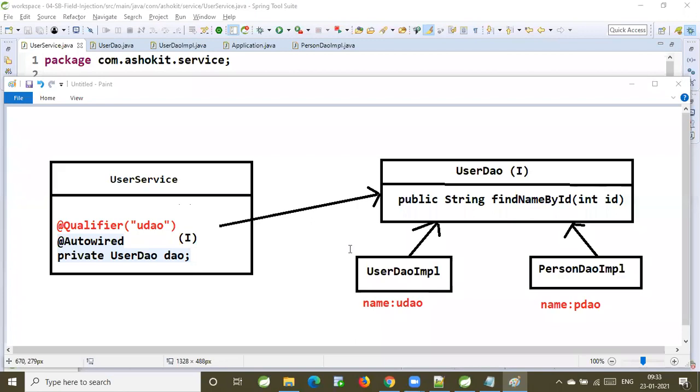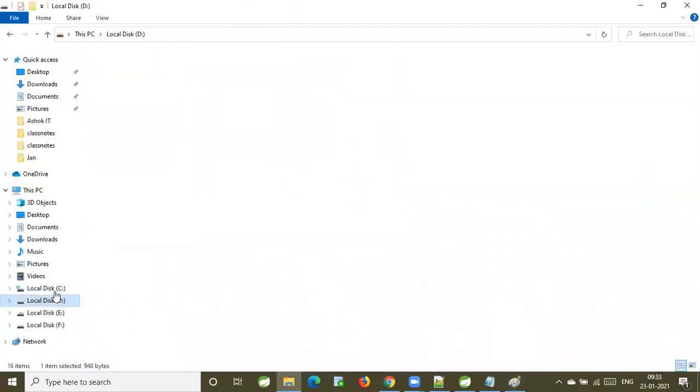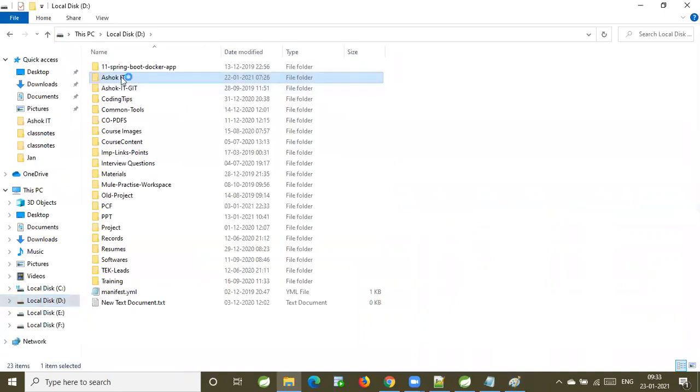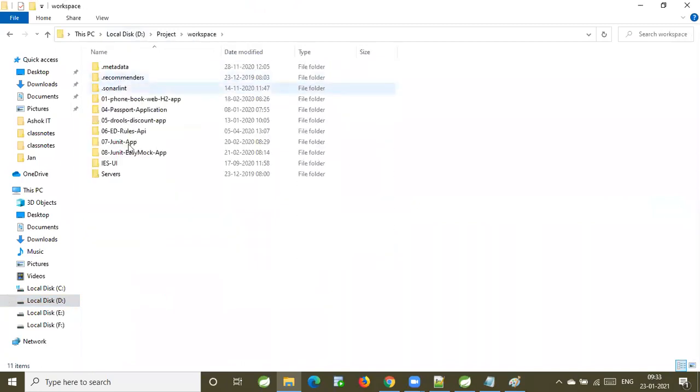Sir, suppose we take one more interface, we can implement one more class also. You can inject two dependents also, no problem. Now, let me show you one real-time scenario. In my project batches, we have implemented that in the data source configuration. Hold on, I'm going to my workspace.